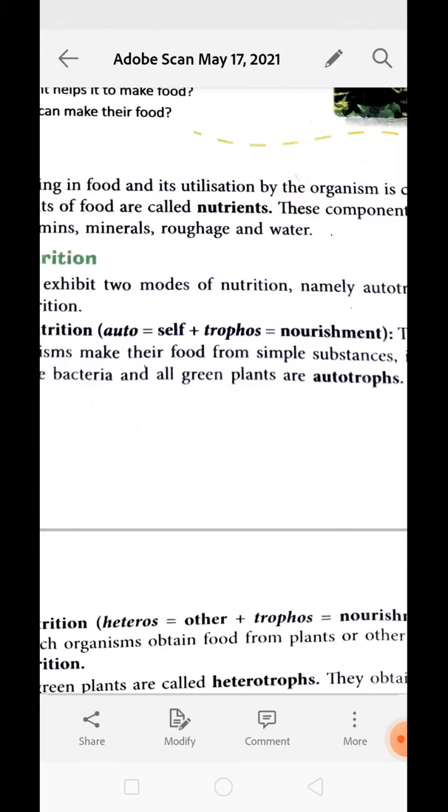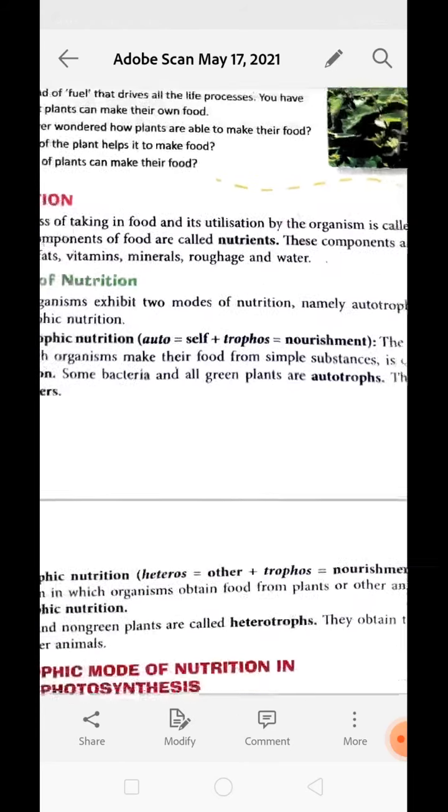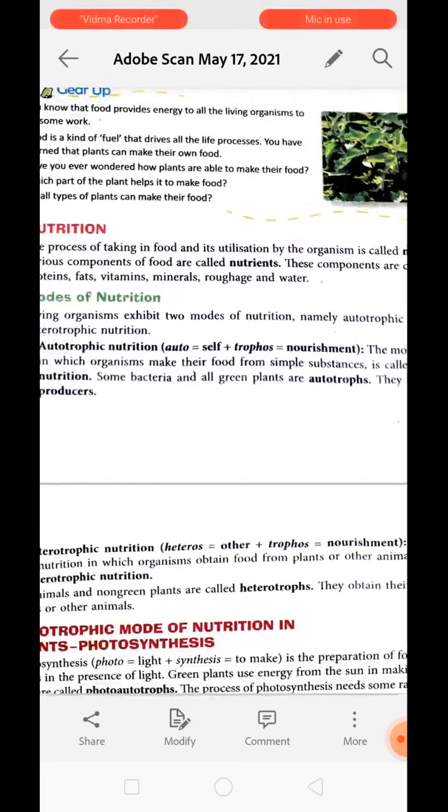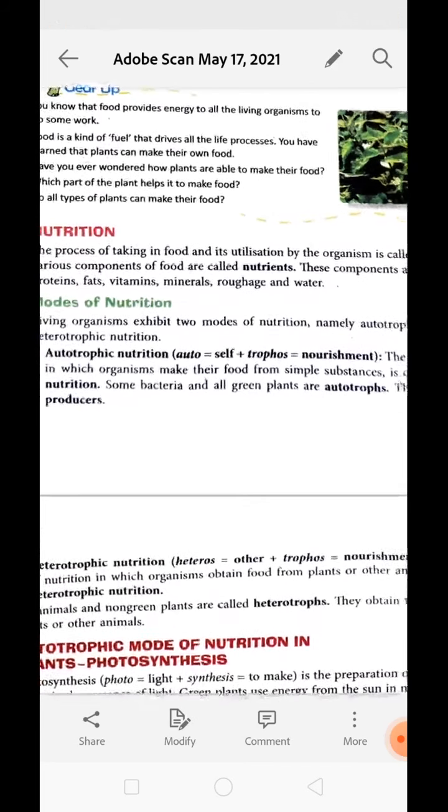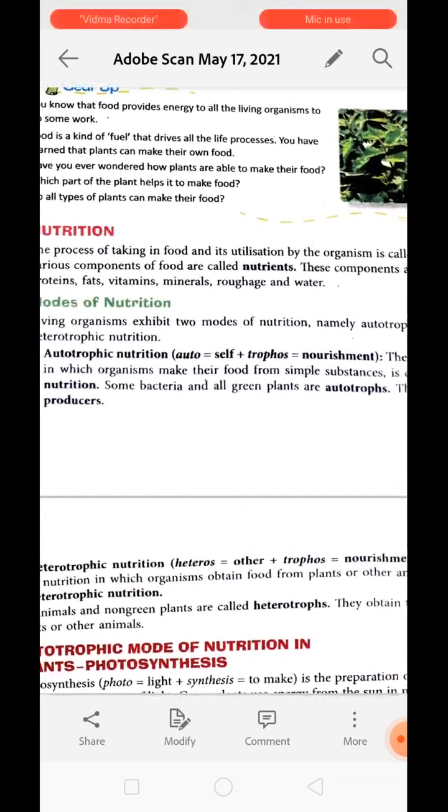The mode of nutrition in which organisms make their own food from simple substances is called autotrophic nutrition, and those organisms performing the autotrophic mode of nutrition are called autotrophs.